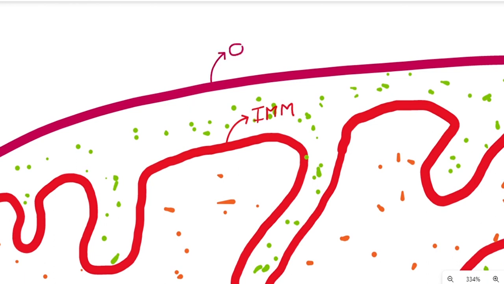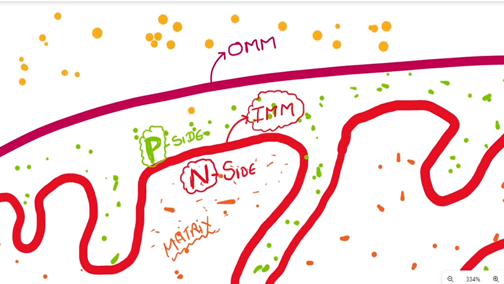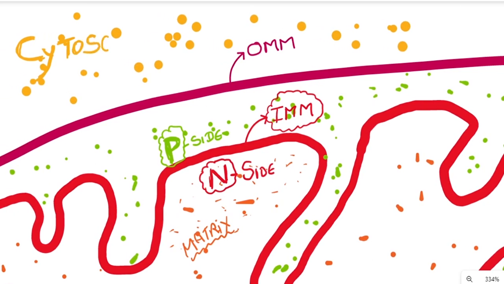The most important part of a mitochondrion is its inner mitochondrial membrane. This inner mitochondrial membrane has two sides, on the basis of which side it faces, whether it faces the matrix or the intermembrane space. So if it faces the matrix, then it is called the N side, and the side of IMM that faces the intermembrane space is called the P side.